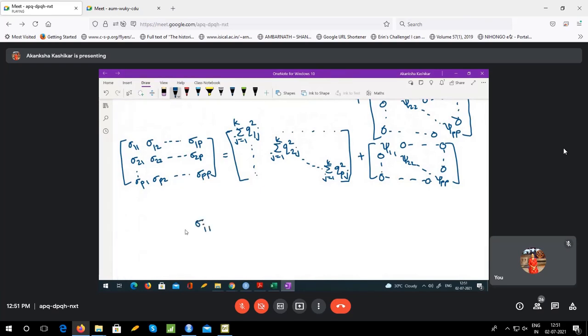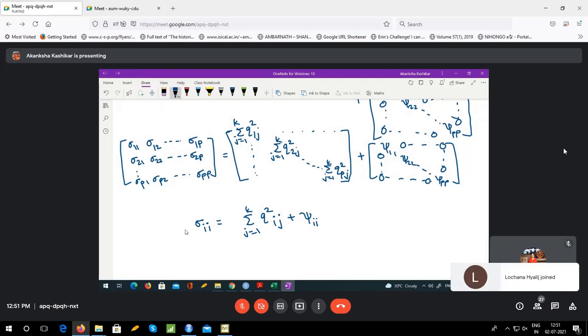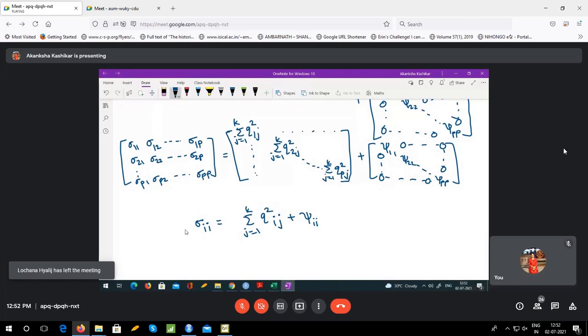So sigma i diagonal entry would be sum over Qij square, j goes from 1 to k, plus psi i. Is it okay? Yes, ma'am. So this equation is also very important.